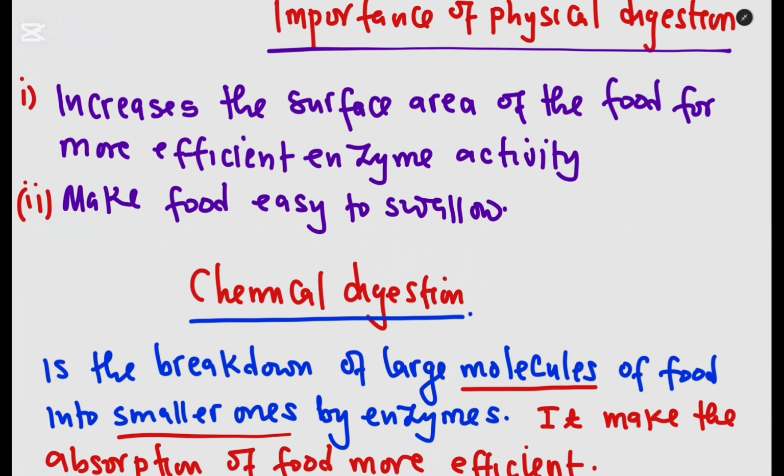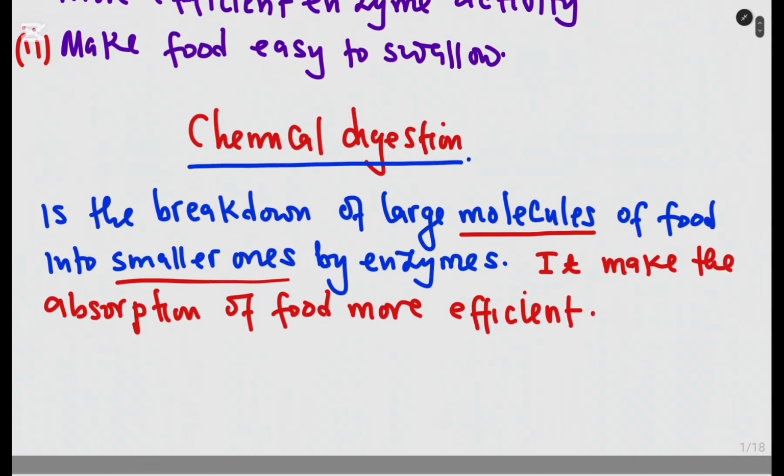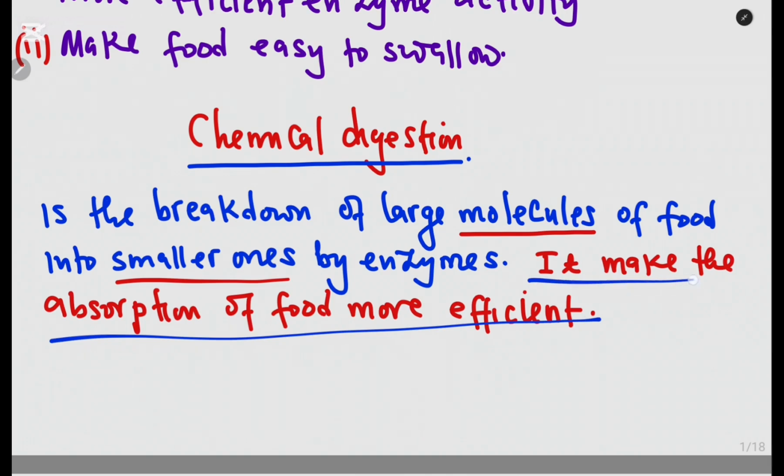All right, since we've looked at the importance of physical digestion, it's very important also that we look at the importance of chemical digestion. So it makes the absorption of food more efficient. Chemical digestion results in the food nutrients being broken down into end products that can easily be absorbed into the bloodstream. So that is the importance of chemical digestion.